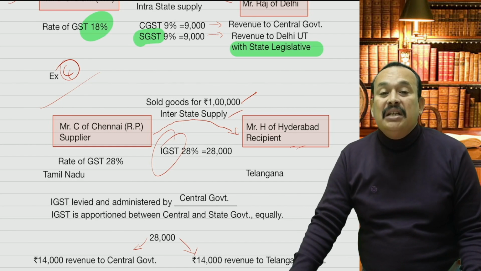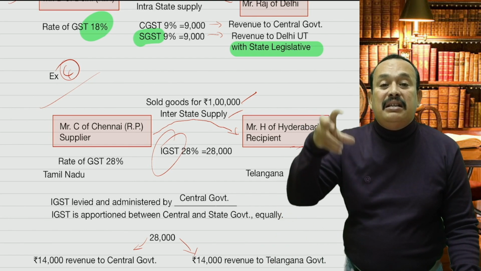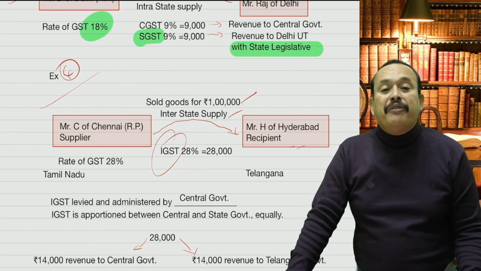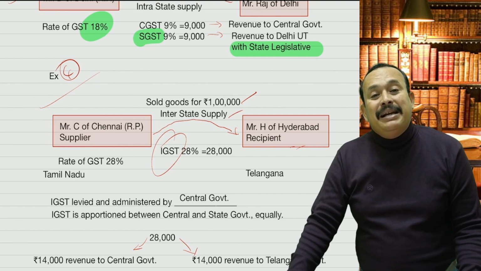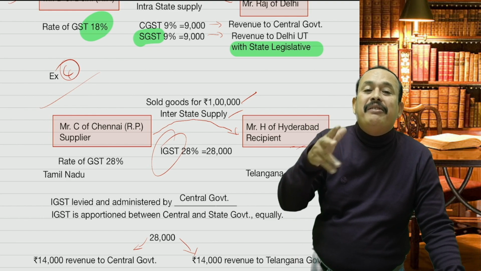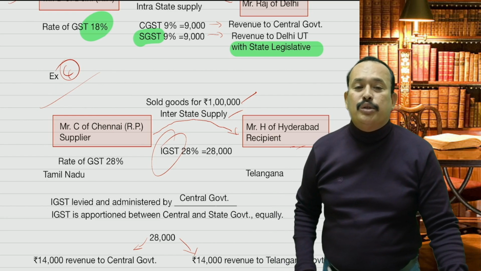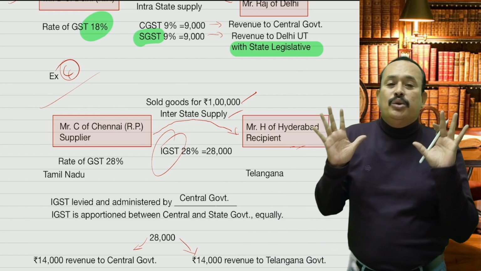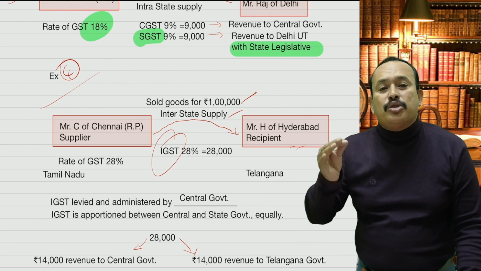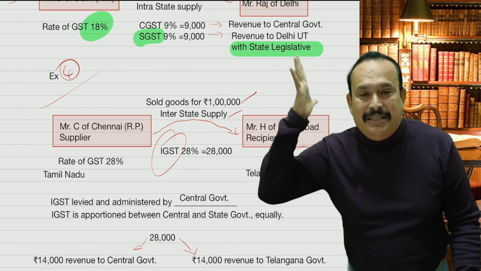Why will IGST apply? Because of the cross-border nature of the transaction. A transaction between two states is called a cross-border transaction, for which one state government cannot enact an act to implement in another state. That means Tamil Nadu cannot have control in Telangana state. Telangana state cannot enact an act to implement in the Tamil Nadu state. Therefore, the central government of India said, I will do the needful. I will enact the act in the parliament, namely the Integrated Goods and Services Tax Act, enacted by the central government by passing the act in the parliament.